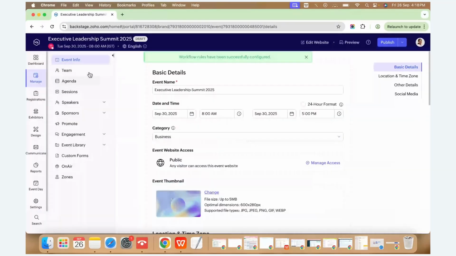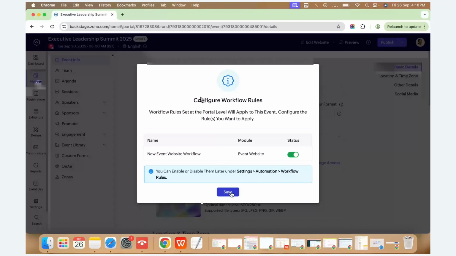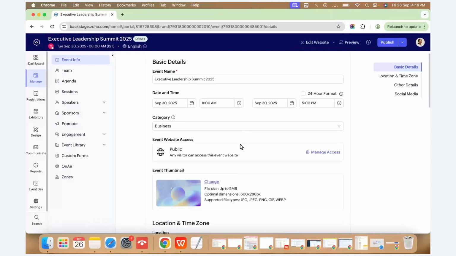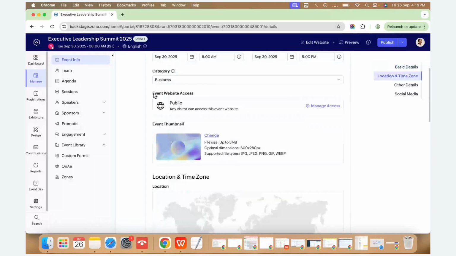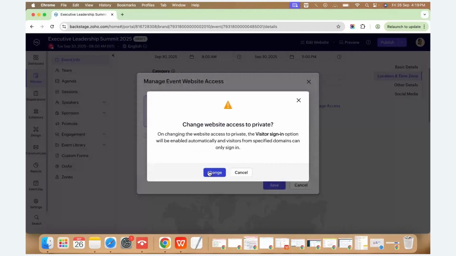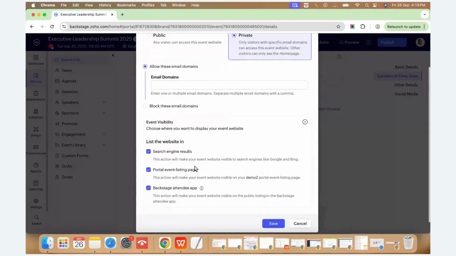Okay, so under dashboard we have manage. Under manage we have event info, where we can configure all our event details, starting from event name, date, business category, and whether the event website has to be public or private. Because this is going to be private, we can select private. If you select private, we will have three more options, like if you want to make our event visible in search engines like Google or Bing, we can select this box, or else we can unselect.